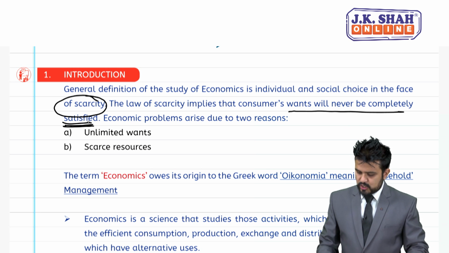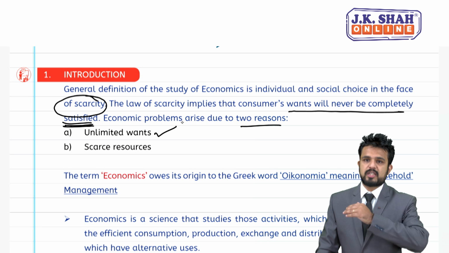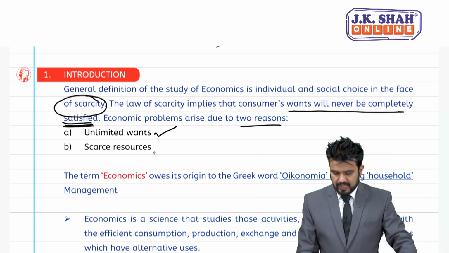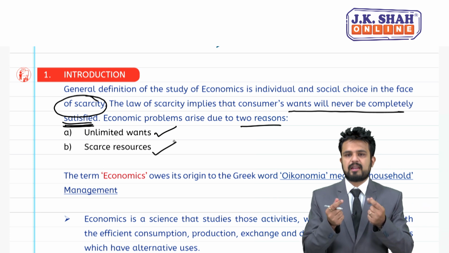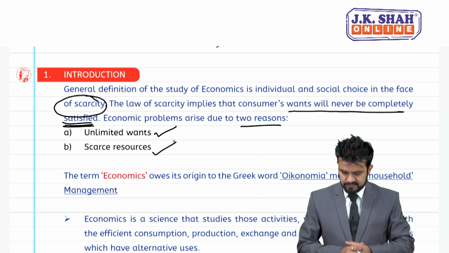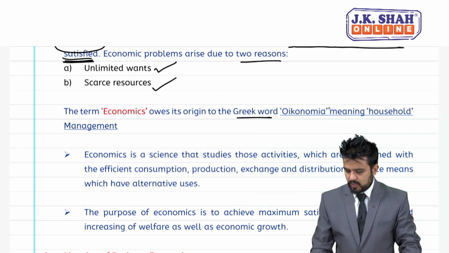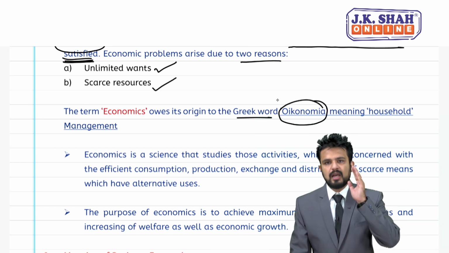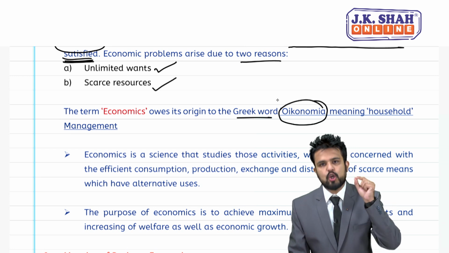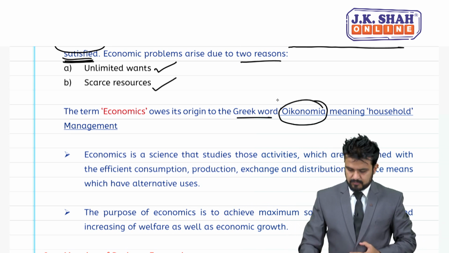Economic problem arises due to two reasons. As I told you, unlimited wants, our wants keep on increasing, and resources are scarce. So, in simple language, we can consider money as a resource. The term economics owes its origin to a Greek word oikonomia. And what is the meaning of oikonomia? Household. So, students, oikonomos, oikonomia, same, one and the same.